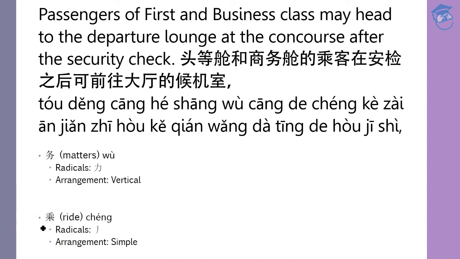The next word is 乘. 乘 is to ride, and in this context, it is used as passengers. Okay, this is the pinyin, and the radical is this one. The arrangement is simple. Let's look at how to write 乘. 一、二、三、四、五、六、七、八、九、十. Okay, 10 strokes for this word, 乘.